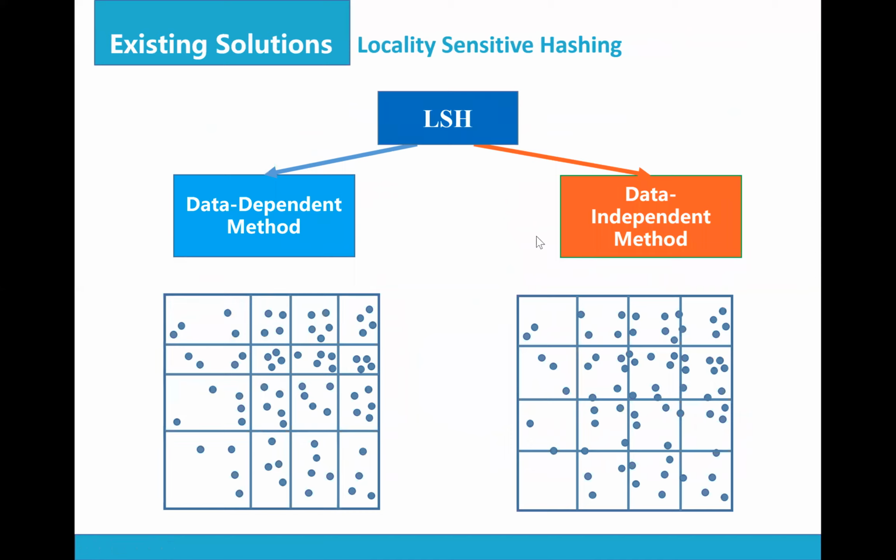Locality-sensitive hashing is a widely used solution to the ANN problem, as it has precise theoretical guarantees and empirical performance. According to the manner of generating hash functions, existing studies can be broadly classified into data-dependent methods and data-independent methods.